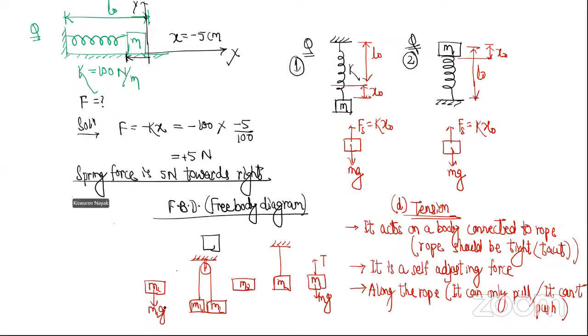Sir, upward. Upward, yes. अच्छा, on M2, which forces will act? Gravitational force downward, tension? Upward. रोप ऊपर लगा है तो टेंशन ऊपर ही होगा. सिंपल, है ना?